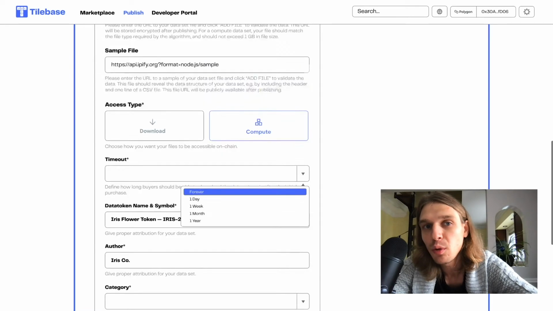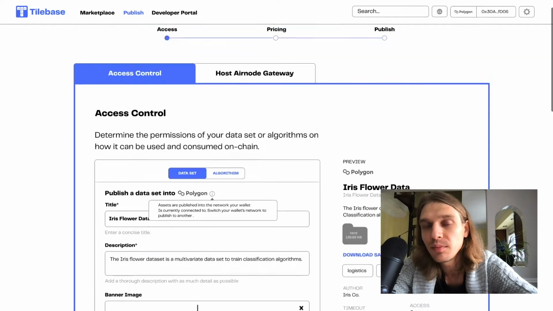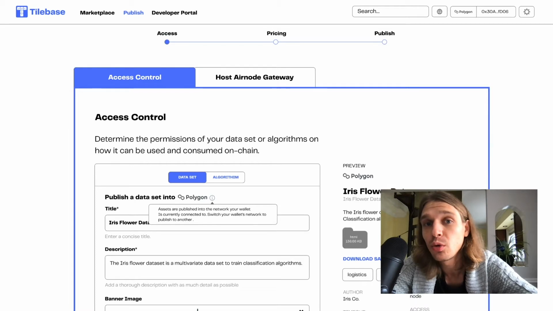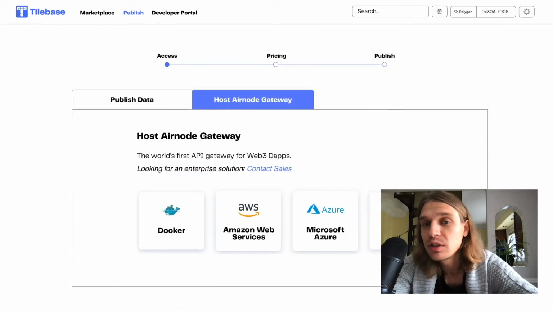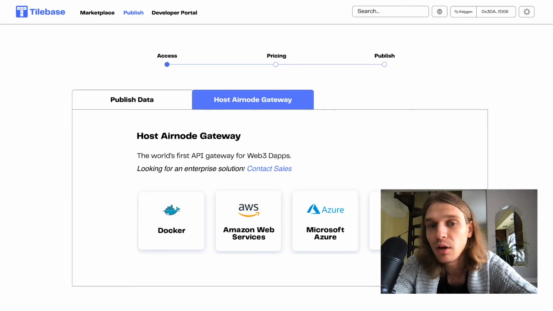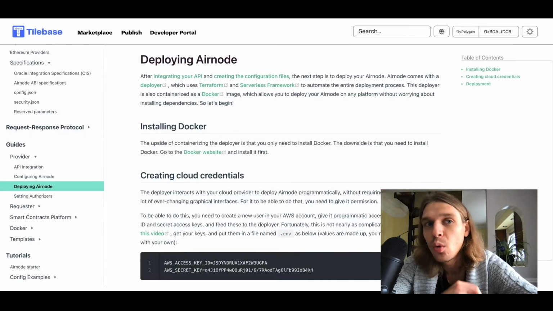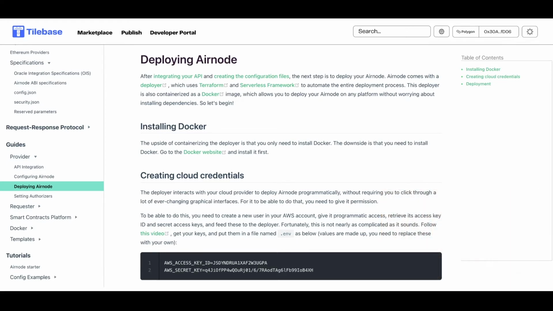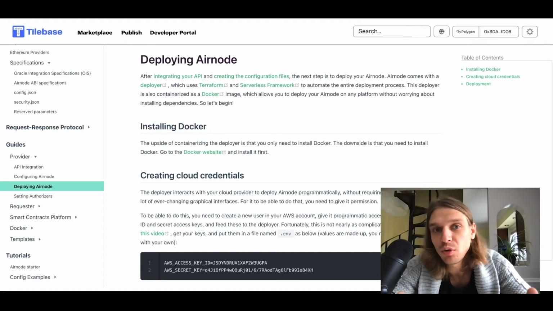One other thing I want to show you before we move forward is you can also deploy your data, your API, through an AirNode gateway. This AirNode gateway was developed by API3 and can be deployed on cloud services. Let's say we want to deploy our AirNode gateway through Amazon Web Services. We take you to the API3 directory and the documentation to show how to deploy the AirNode gateway and how to write your code so that API is accessible and readable on a smart contract platform. The AirNode gateway is for integrating APIs. It acts as a proxy for consumers to call on, so developers aren't calling on the API directly.